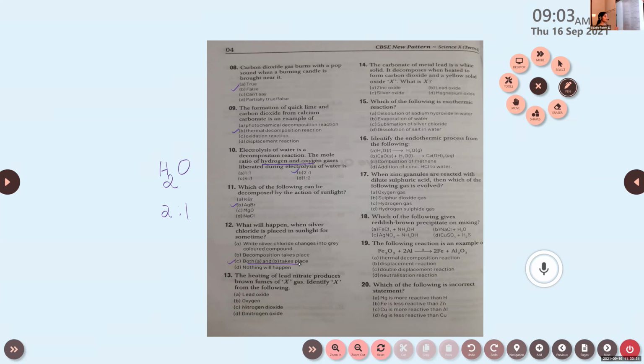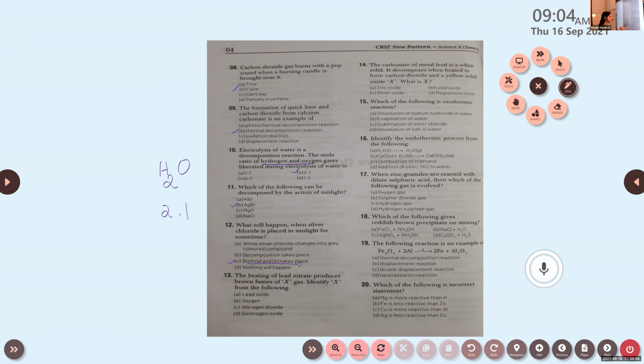The heating of lead nitrate produces brown fumes of X gas. Identify X from the following. Which type of reaction is this? Only one reactant is there, lead nitrate. So which type of reaction? Decomposition, thermal decomposition.